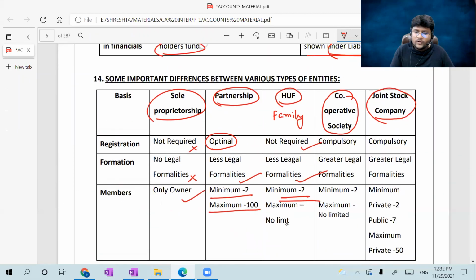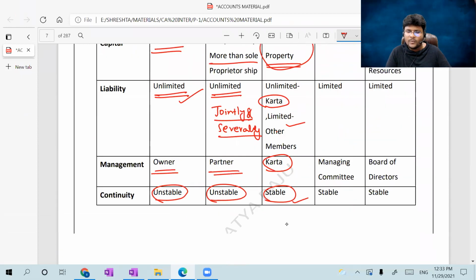Then coming to the cooperative society, registration should be compulsory, as per the Cooperative Societies Act. Formation has a little bit of legal formalities. Members: minimum to maximum unlimited. So many cooperative societies are there, guys. In general, educational institutions and hospitals are established through societies only. Certain banks are also established in the form of cooperative societies. Certain charitable organizations are also established as cooperative societies. In general, most of the time service activities are established in the form of cooperative societies.